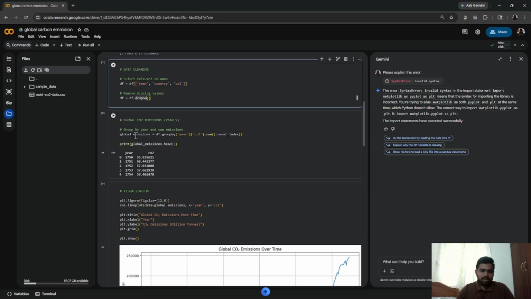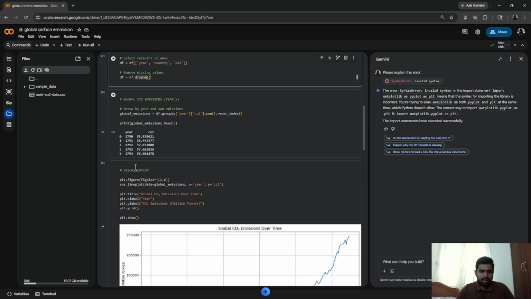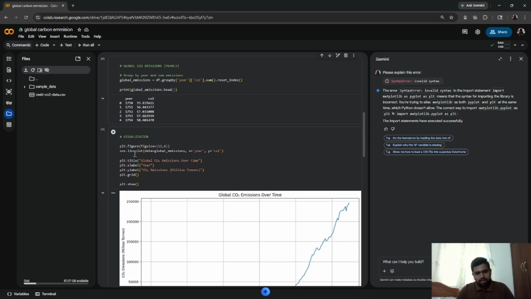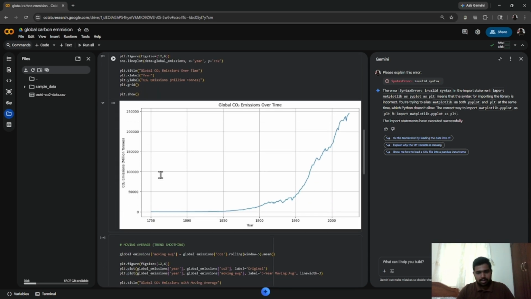And here we can see the global CO2 emissions. The global emissions up to the year 1750 are about 55.83, and they increase drastically. The visualization shows CO2 emissions from the years 1750 to the current year, and we can see the CO2 increasing.